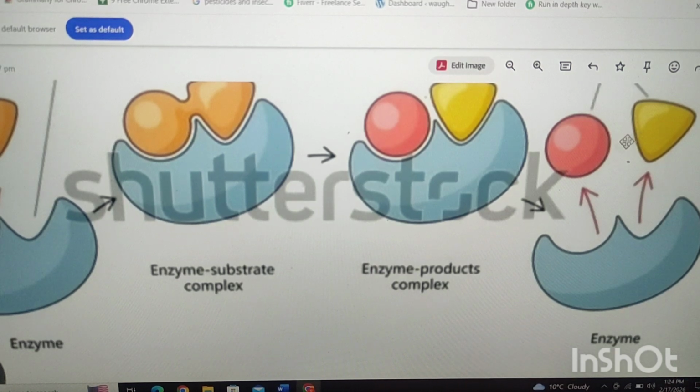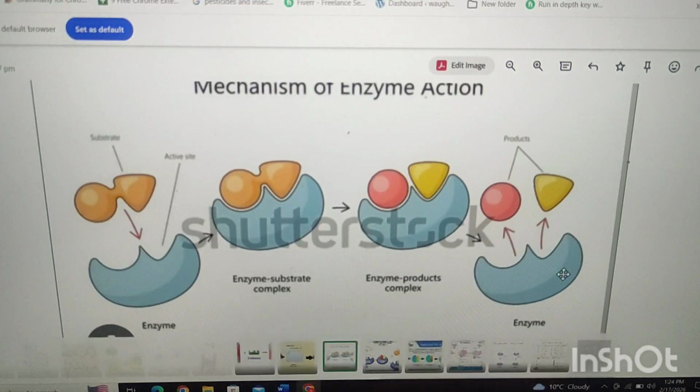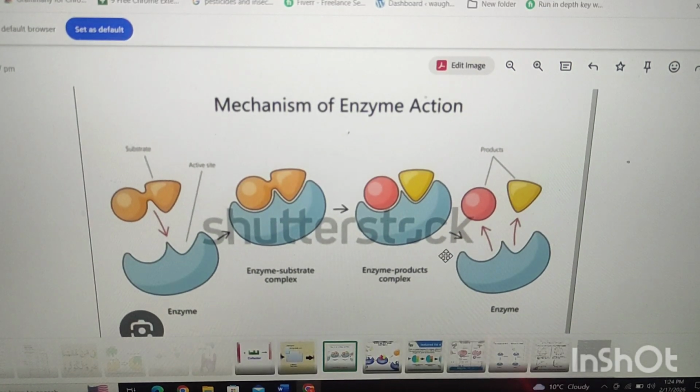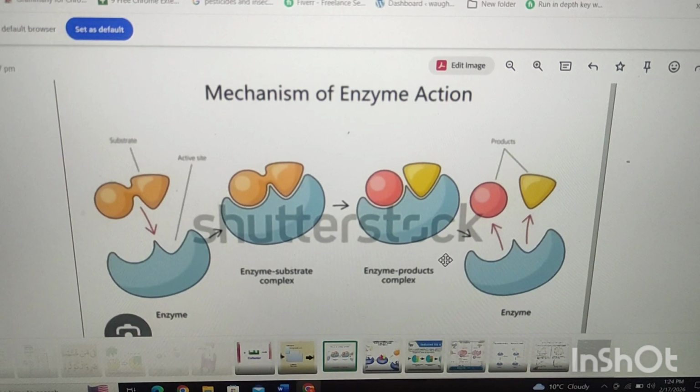कभी भी product का part नहीं बनता, as it is formed after the reaction it will be available and ready for the next reaction. दूसरे reaction के लिए ये free होगा. तो ये हमारे पास simple सा concept आ गया mechanism of enzyme activity. It is simple described but not simple in its function.